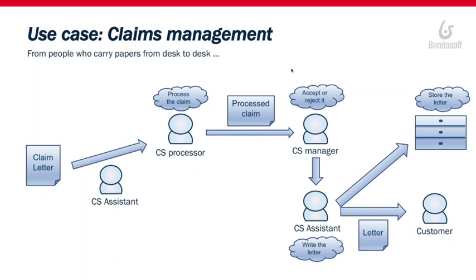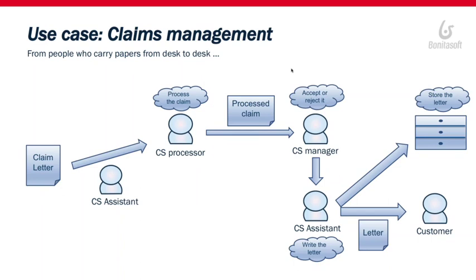In my case, I assume that the customer will send a claim letter. If we take the example of an insurance company, they get a claim letter from their customers every day.